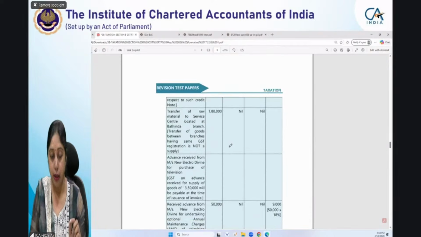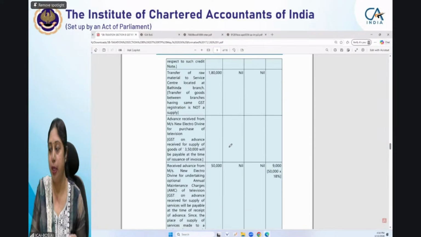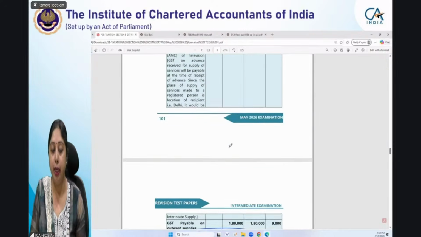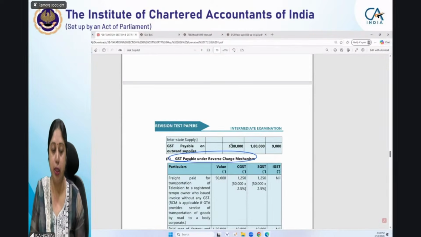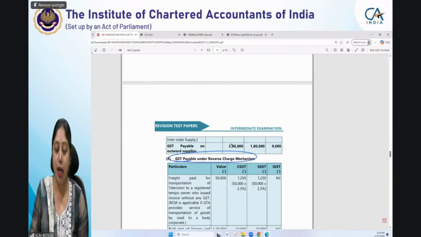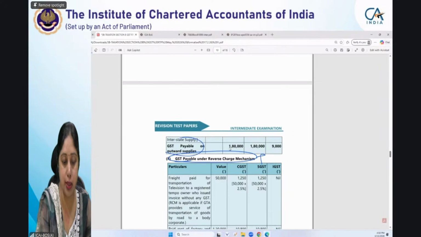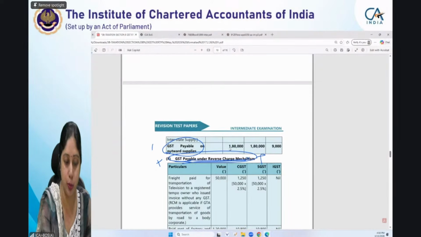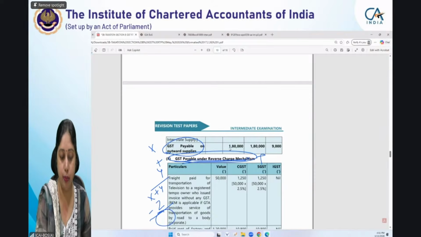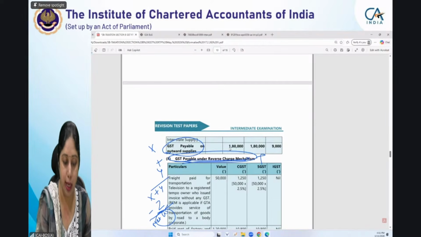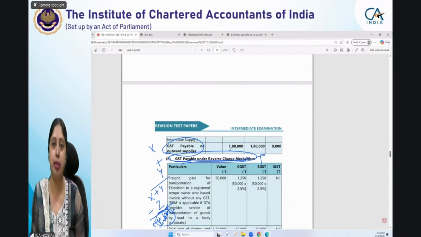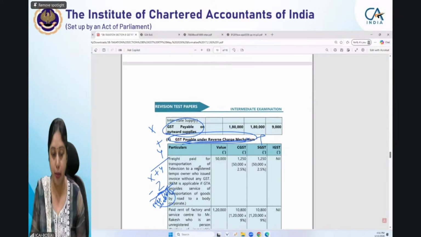So the tax on inward supplies, or tax under RCM, has to be paid in cash only. Many a time what students do is they set off the ITC after adding this GST payable in the reverse charge. This is GST payable on outward supplies, output GST payable. To this, they add the GST payable under reverse charge. Suppose this is X amount, this is Y amount. From this X plus Y, they deduct the ITC, that is Z, and then they think that this is the net GST liability, which is not at all correct. This is absolutely wrong, and this is a common mistake which every student commits. So please keep this in mind.